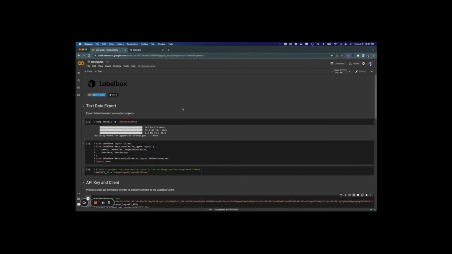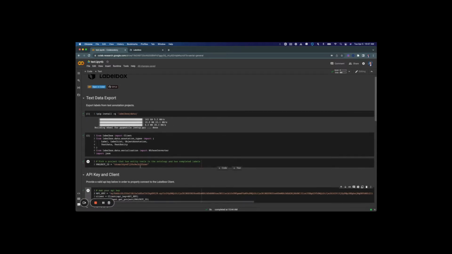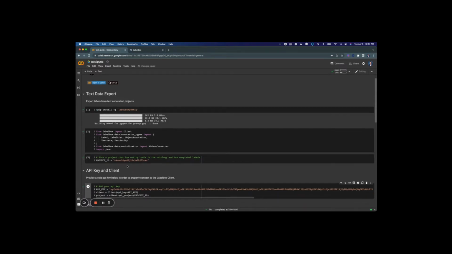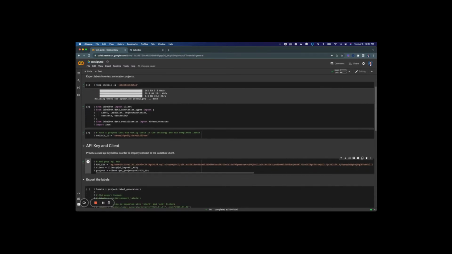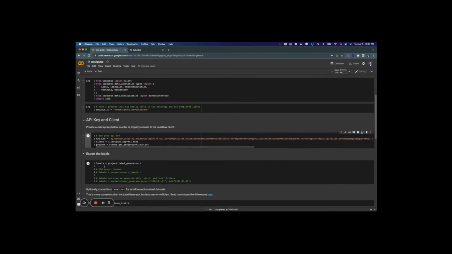Hello and welcome to this brief tutorial on utilizing Labelbox's Python SDK to create and work through a text data export. I've gone ahead and installed the necessary dependencies and packages here, and I've also grabbed a project ID for a project that has completed labels on text data. In addition, I've input my API key, which I use to establish my client, and I've grabbed this project, which I input the ID for right here, and stored it in my project variable.